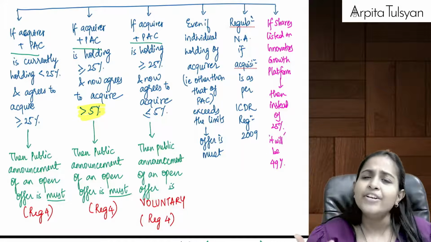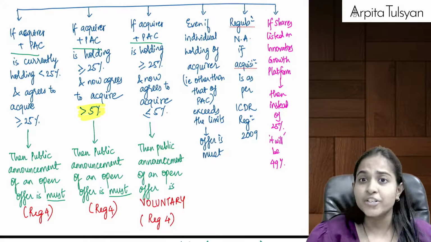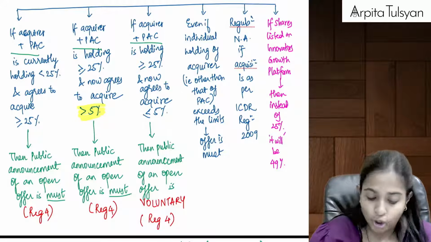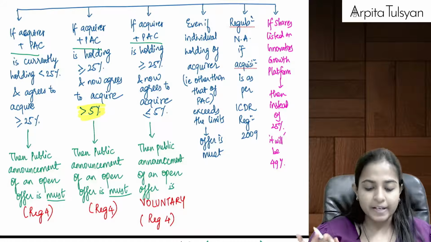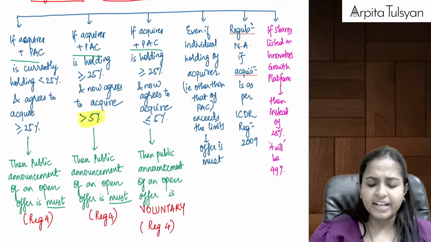What if individual shareholding exceeds 25%? Then also the same provisions will be applicable, either individually or together. Then offer is must. Are you clear with this? Okay, then two very different points.